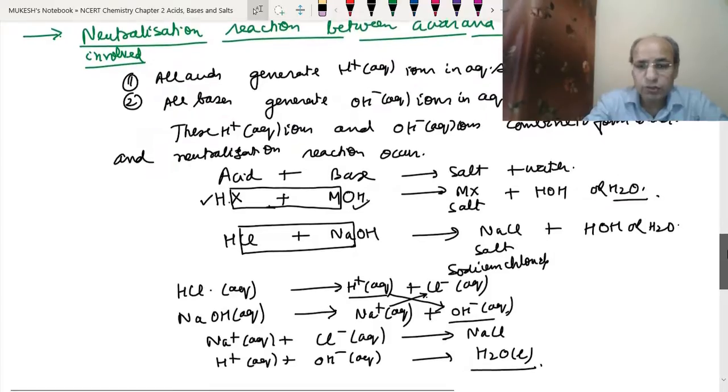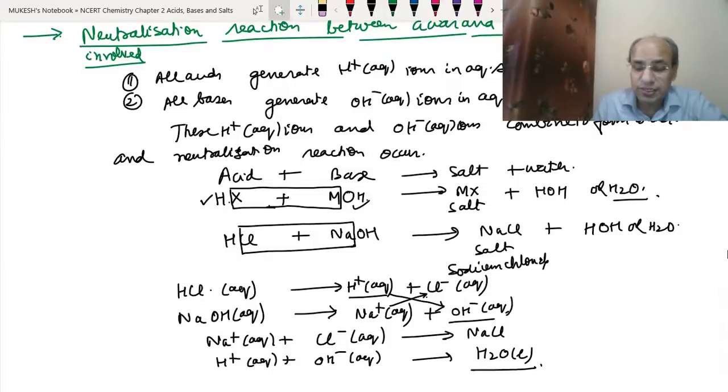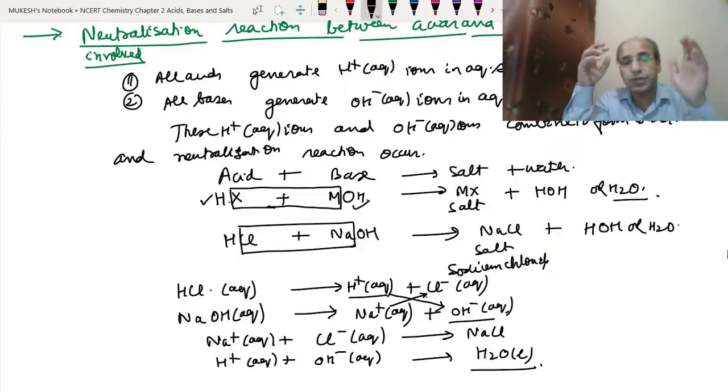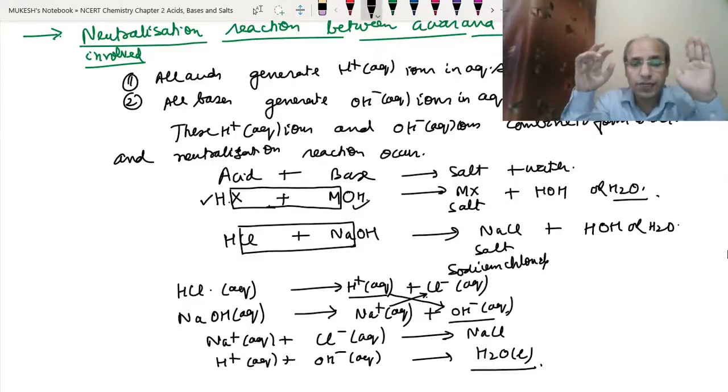Here you can see that hydrochloric acid is producing hydrogen ions and chloride ions. Sodium hydroxide is producing sodium ions and hydroxide ions, and they are both just interchanging, just like we have studied in the double displacement reaction. Actually, it is a double displacement reaction, and they are producing sodium chloride and water. I hope, students, you have understood this. If you have any doubt, you can write to me so we can discuss it again and clear your doubt.